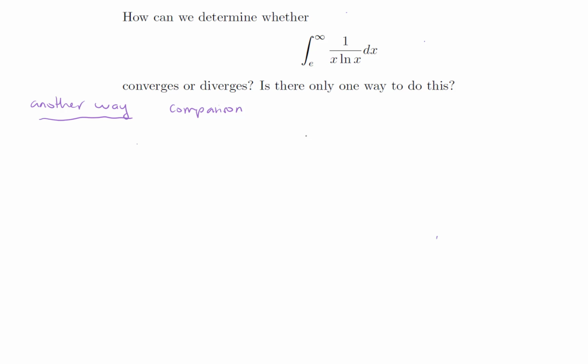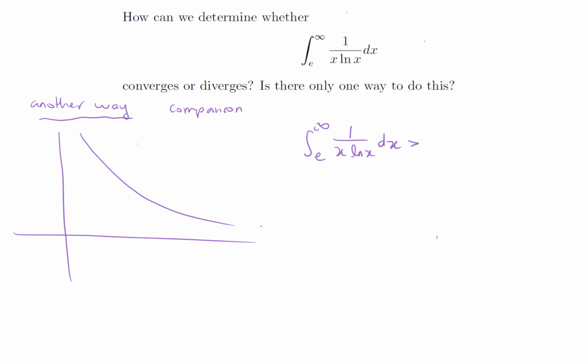So we want to find that the integral from e to infinity of 1 over x ln of x dx is greater than something that is infinity. Now, it is possible to find a bound as we realize that this function, the function we're integrating, is decreasing.